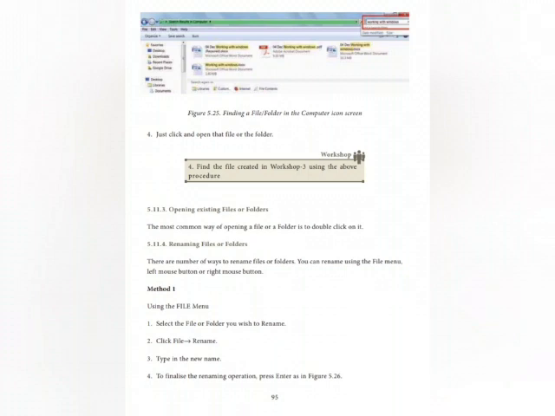Opening existing file or folder. Most common way of opening file or folder, do the double click on it.